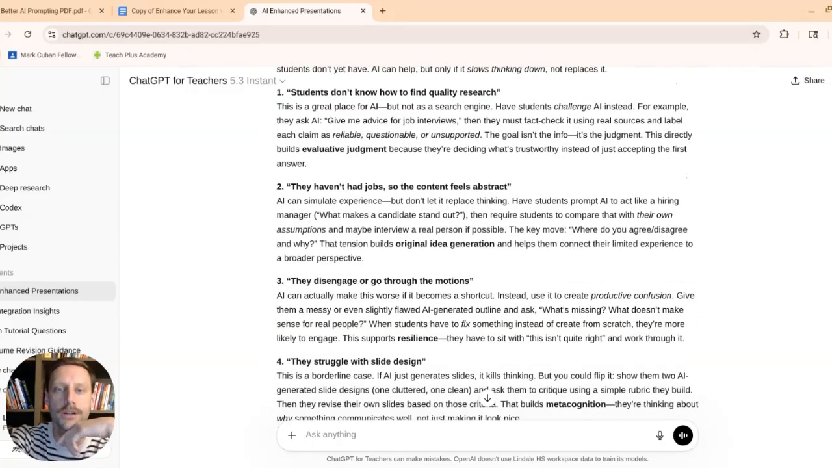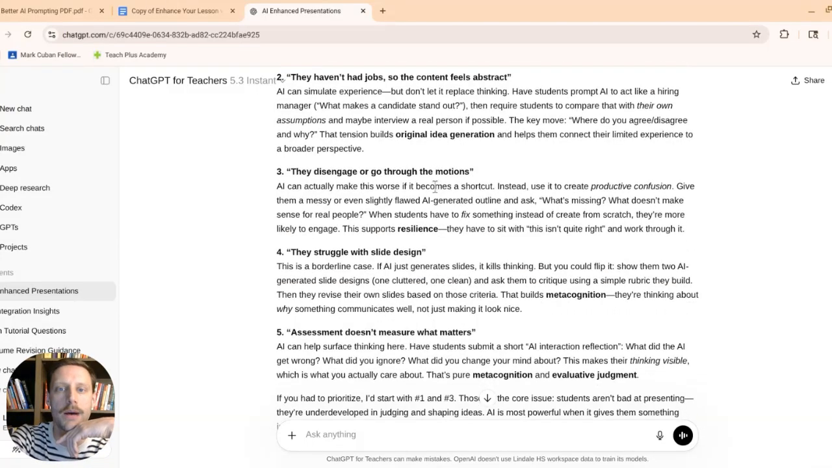Then I'll jump down a little bit and point out to you where it says that they disengage or go through the motions, that issue. It says AI can make this worse if it becomes a shortcut. Instead, use it to create productive confusion is the term it uses. Give them a messy or even slightly flawed AI-generated outline and ask what's missing. It's having the students identify it and not just relying on the AI output to identify it for them.